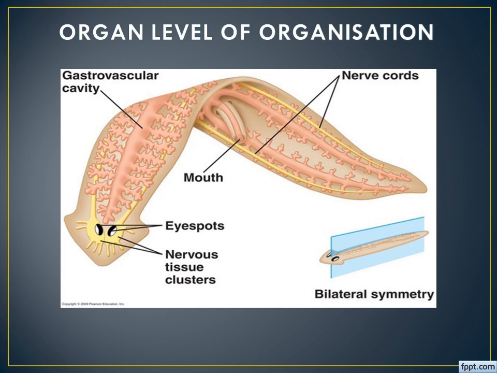For example, here a platyhelminth is displayed, and it consists of one single opening, marked as mouth. It will perform as a mouth as well as the anus also. So only this organ is playing the function, right? Okay.